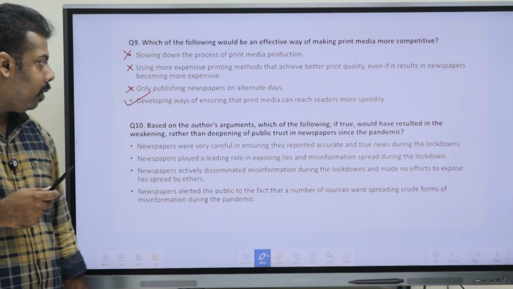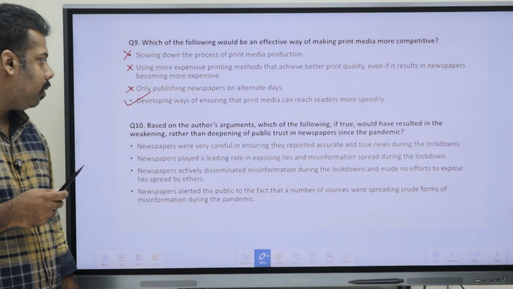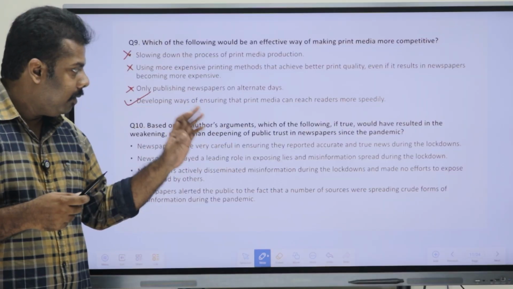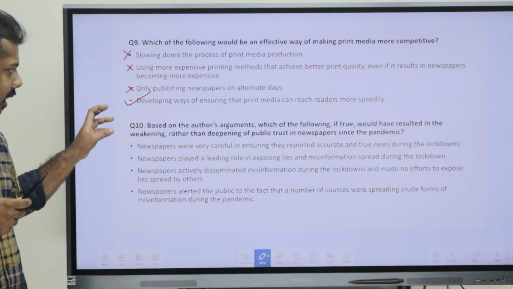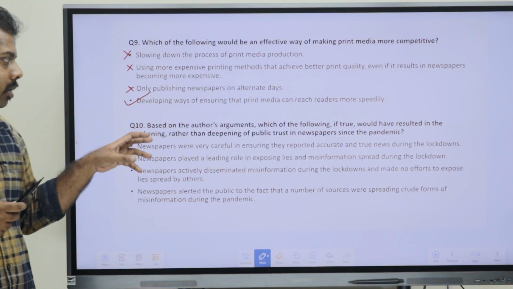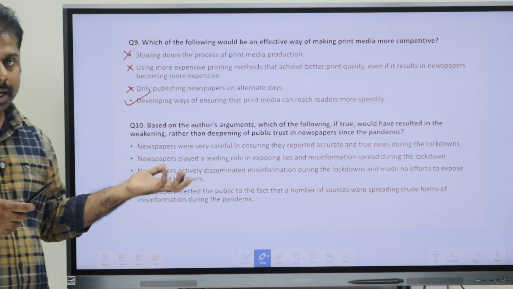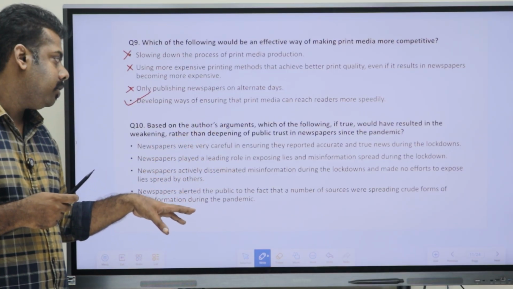Okay, now moving on to the next one. Now what does it say? Based on the author's arguments, which of the following, if true, would have resulted in the weakening rather than deepening of public trust in newspapers since the pandemic? Okay, a good question. First we can just read the options.